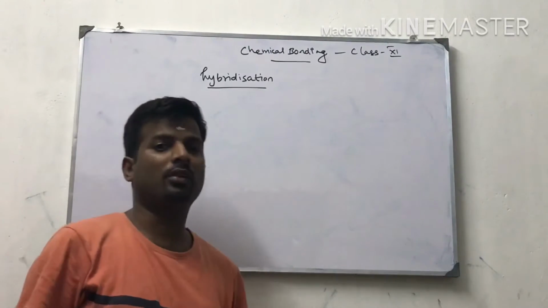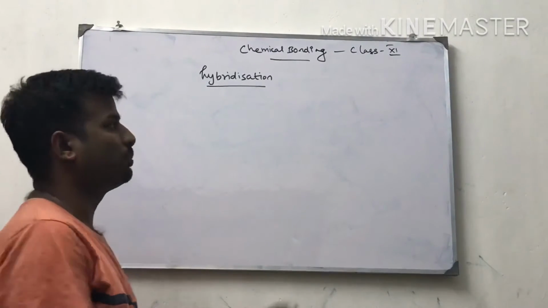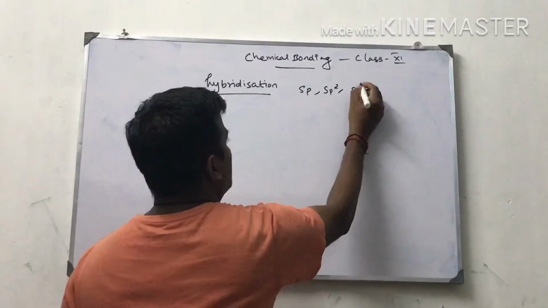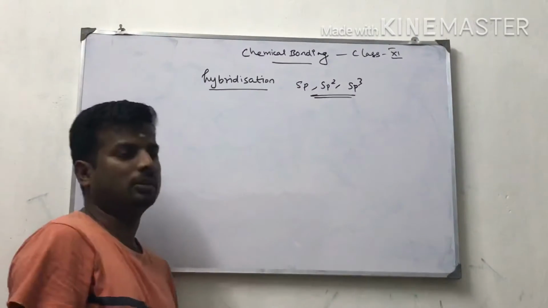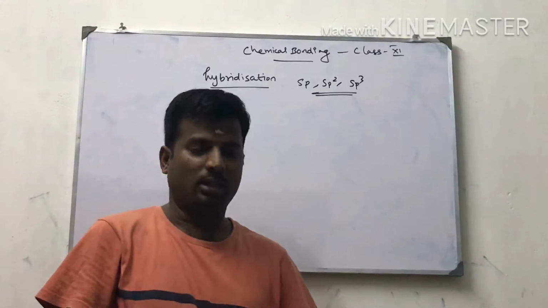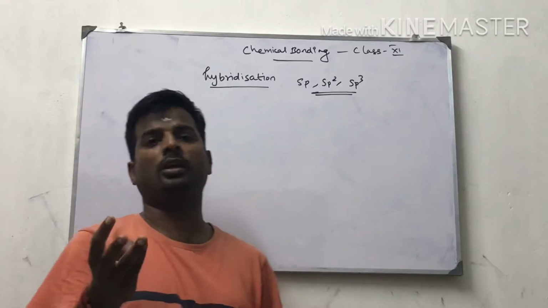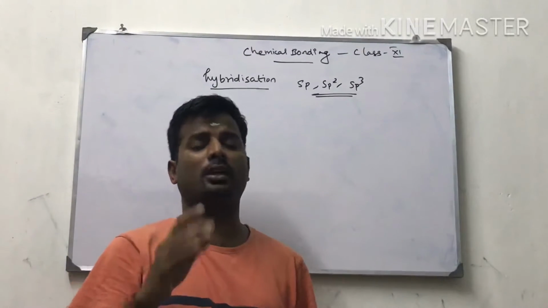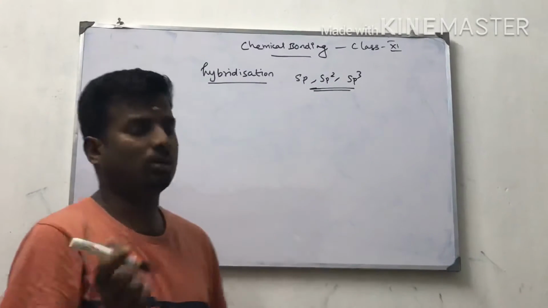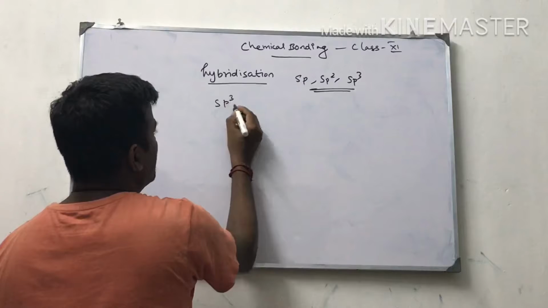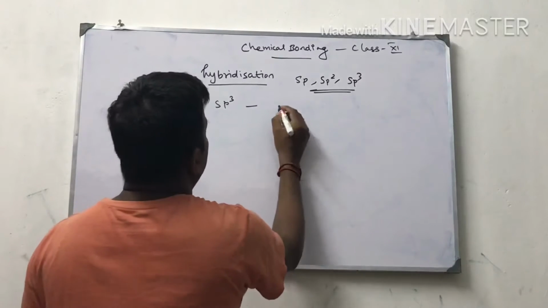Dear students, today we are going to continue sp2 and sp3 hybridization with some other examples. Yesterday I talked about sp hybridization in beryllium chloride, sp2 in boron trichloride, and sp3 in methane. Three examples were given. Now I am going to continue with some other examples, starting with sp3, where I am using the methane molecule.